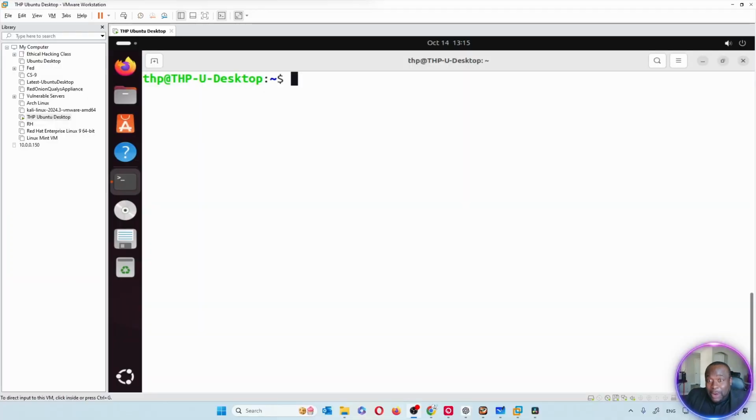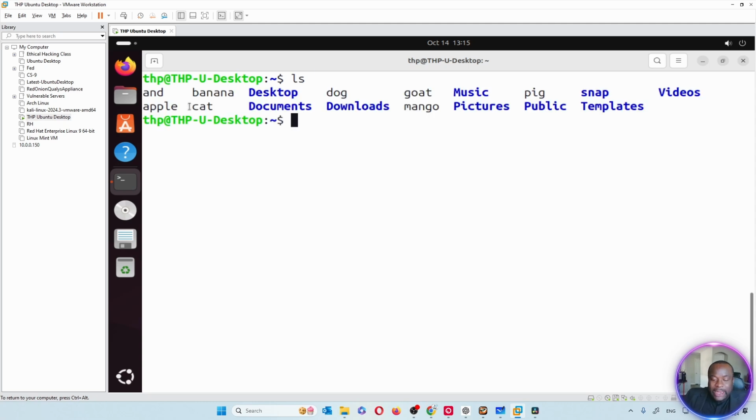So right now, we have no idea what is around us. Everything just looks like darkness right now. And then we are going to hit the command ls. ls, and I hit enter. There you go. I can now see, right next to me, there is banana, dog, goat, music, snap, video, Apple, cat, document, downloads. All of these files around me. I could not see them before.